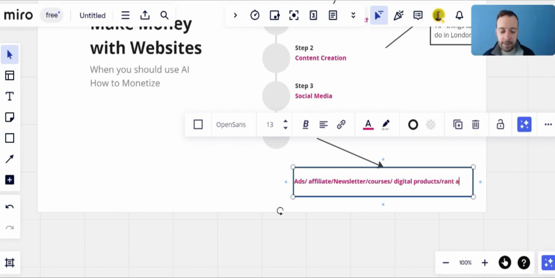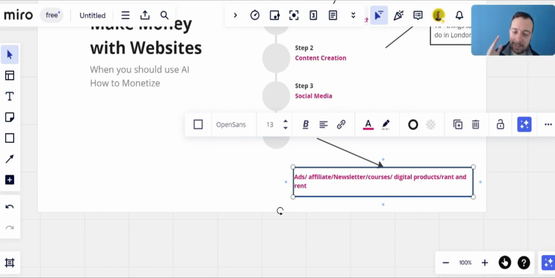Then there's also rank and rent. Okay, this is a model where you go for a keyword like best electricians in Shoreditch. I think that's in London. I'm not too sure about my London geography, but I think Shoreditch is in London. So it could be best electricians, best plumbers, best nail salons, best any service in London, right? And you can get in contact with these people that you put at the top, these small businesses, and they can pay you a retainer to keep them at the top, right? This is just another way you can make money with your website.